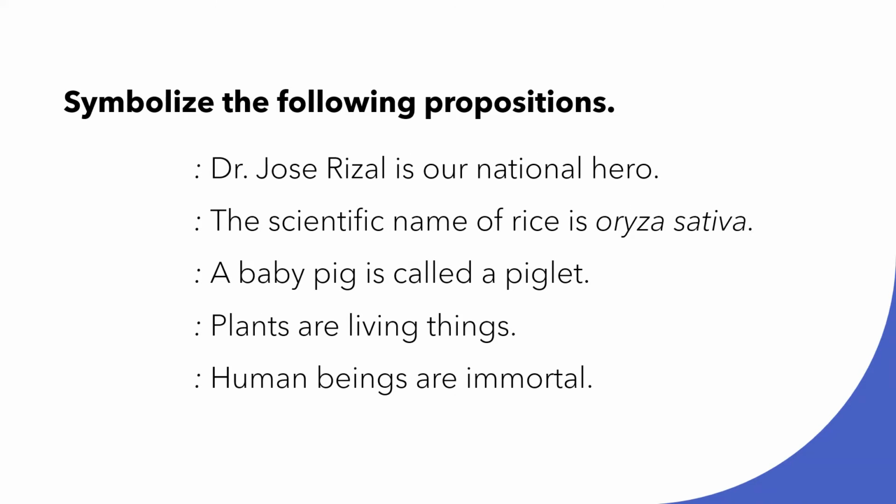Now, let's try to symbolize the following propositions. As I've said, you can use any letters from the alphabet. So in this case, we symbolize Dr. Jose Rizal as our national hero as P. The scientific name of rice is Oryza sativa, we symbolize it with Q. And a baby pig is called a piglet with R. And plants are living things with S. And human beings are immortal with P. So that is how you're going to symbolize a proposition.